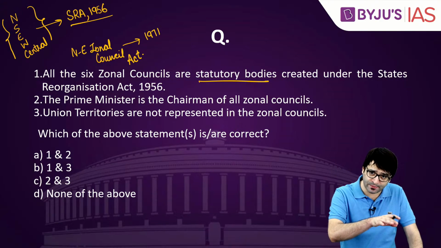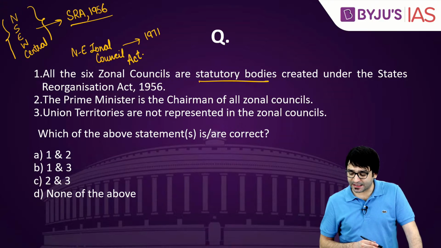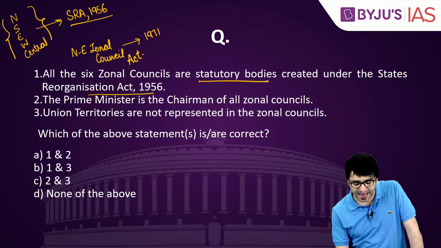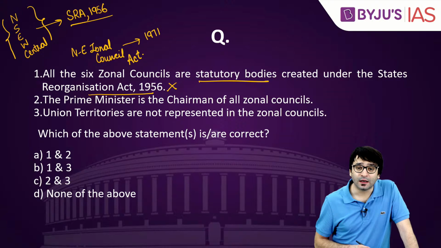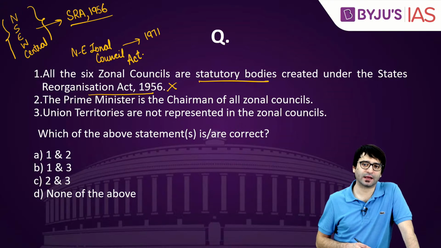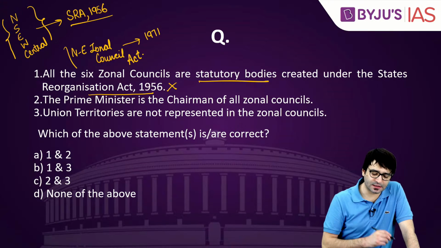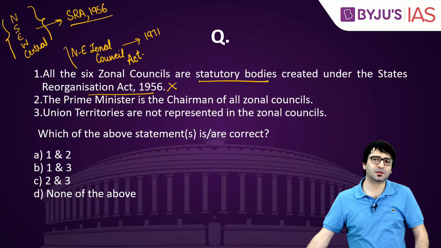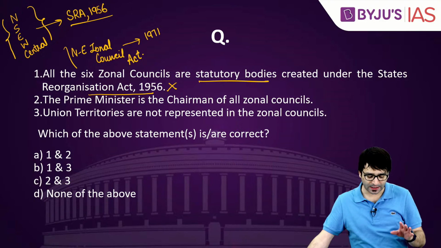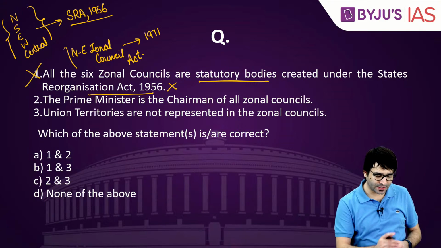They are statutory bodies 100%, but they are created under the States Reorganization Act 1956. This is wrong. Why? Because not all have been created under the States Reorganization Act. The Northeastern Zonal Council was created in pursuance of the Northeastern Zonal Council Act 1971. So statement 1 is incorrect.